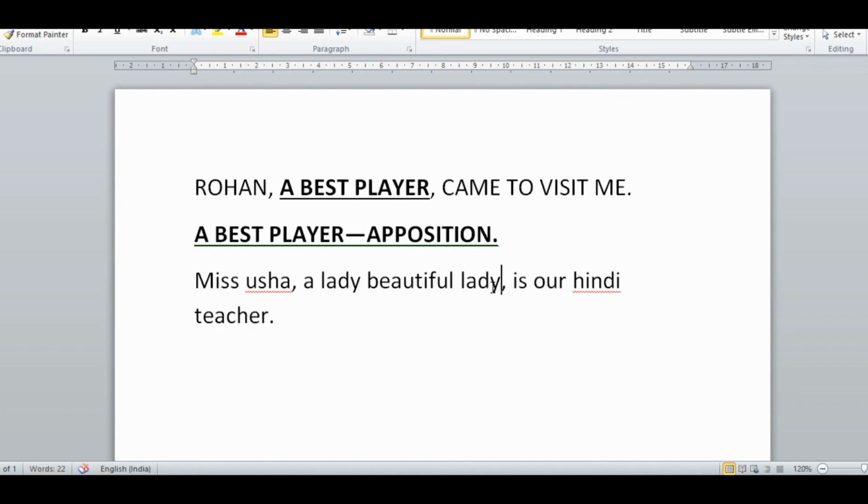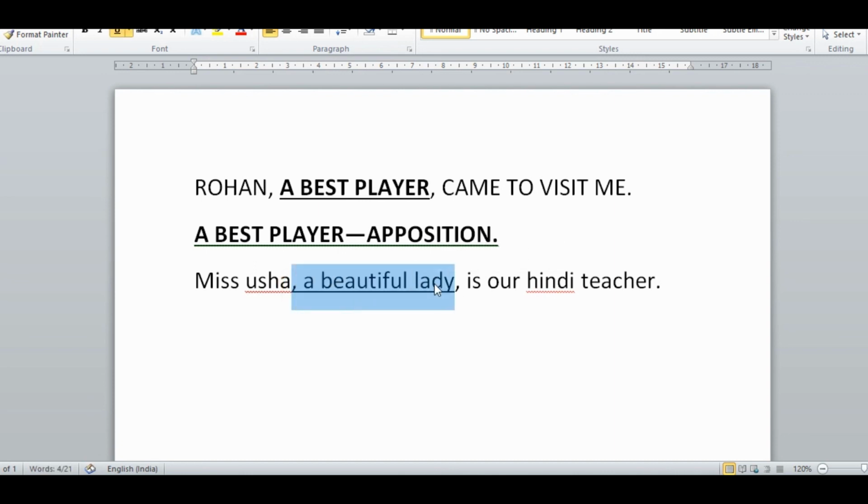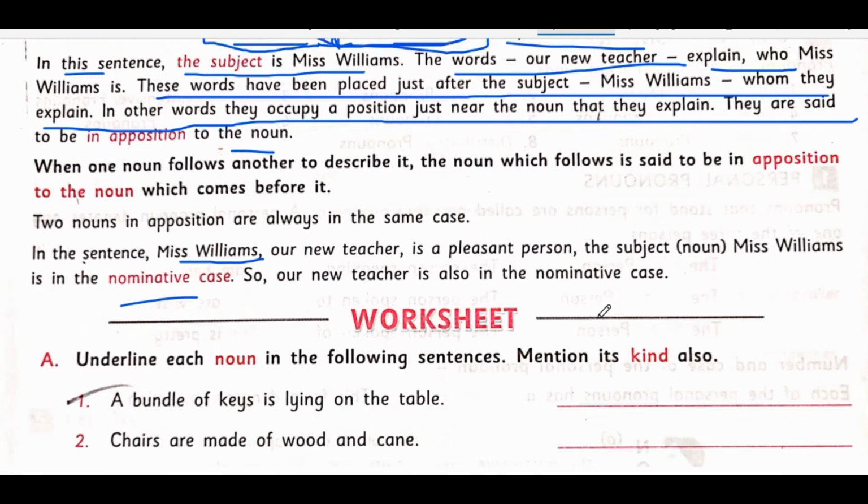So in this case, what I am writing here is: Miss Usha, a beautiful lady, is our Hindi teacher. If I write just Miss Usha is our Hindi teacher, it is also a right sentence. Here Miss Usha is the nominative case and teacher is the objective case. But I want to address Miss Usha, so I use a beautiful teacher. So a beautiful teacher is the apposition in this case. I hope I made you understand? Very good. Now let us move to the next part.